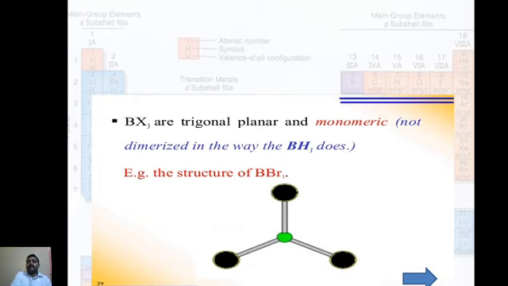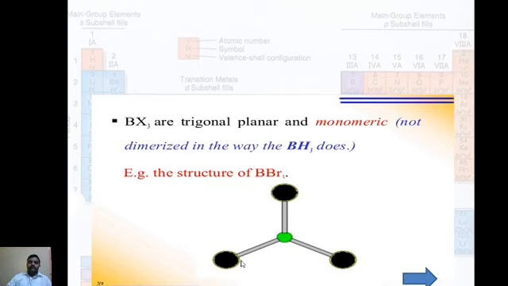BX3 are trigonal planar and monomeric. They are not dimeric, but BH3 is not monomeric; it is B2H6, a dimer. Keep in mind, a question may be asked in the examination on the geometry of BX3. X can be fluorine, chlorine, bromine, or iodine. Therefore, no different number of structures will be formed. In the BX3, this is B, and this example is bromine: Br, Br, Br.